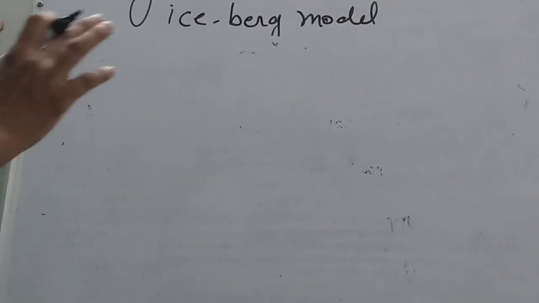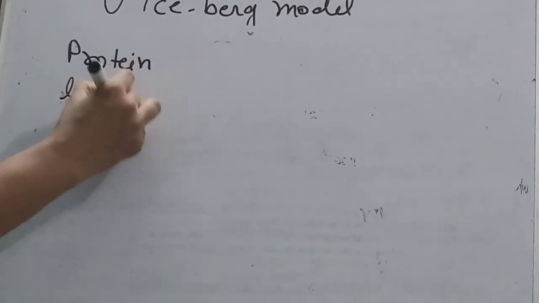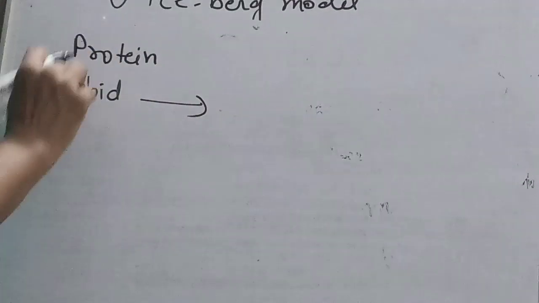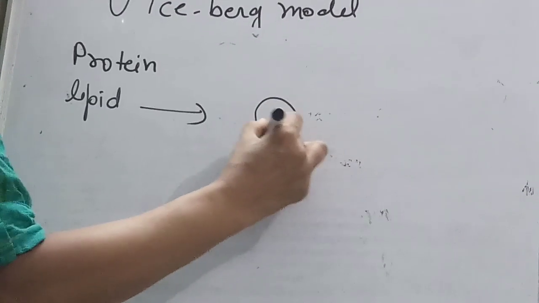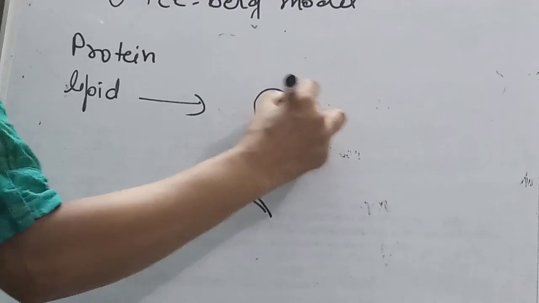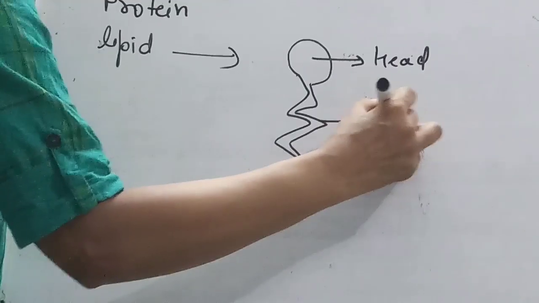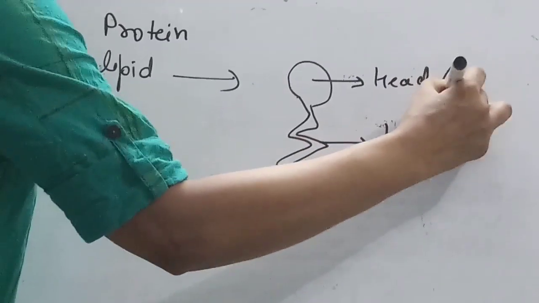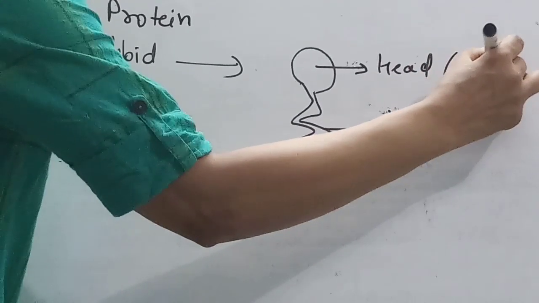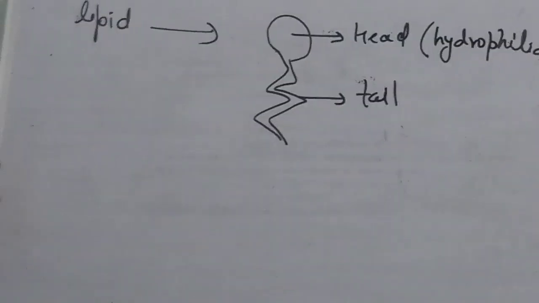In this model, it says there are protein molecules along with lipids. Got it? The lipid has two parts: this part is called the head, and this part is called the tail. This head is hydrophilic, which means friendly with water.